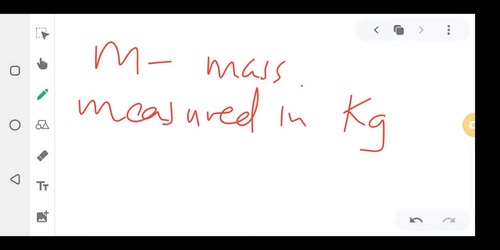So whenever you're doing physics, your calculations for mass should always be in kgs. And then g means gravity.